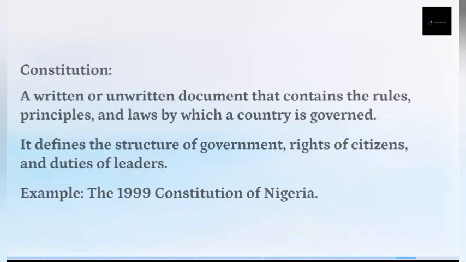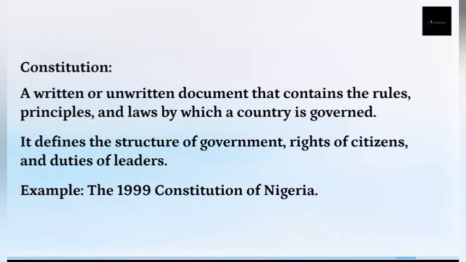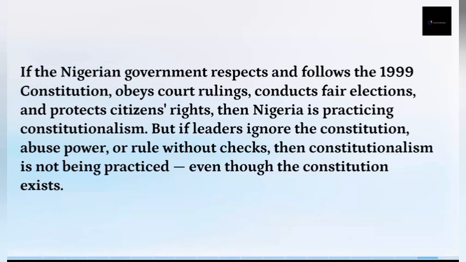It defines the structure of government, rights of citizens, and duties of the leader. If the Nigerian government respects and follows the 1999 Constitution, obeys court rulings, conducts fair elections, and protects citizens' rights, then Nigeria is practicing constitutionalism.